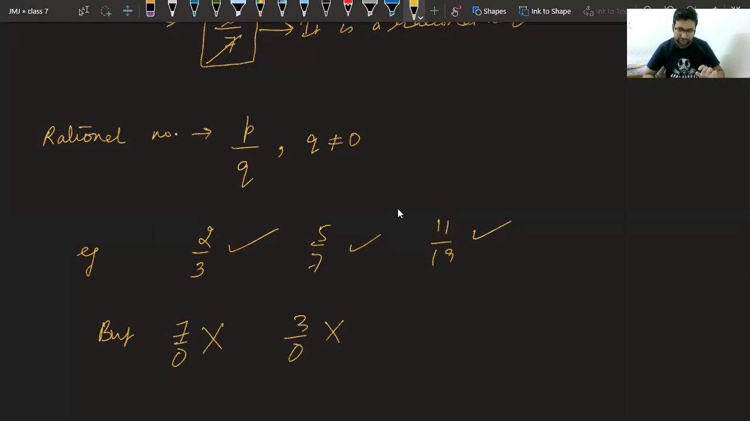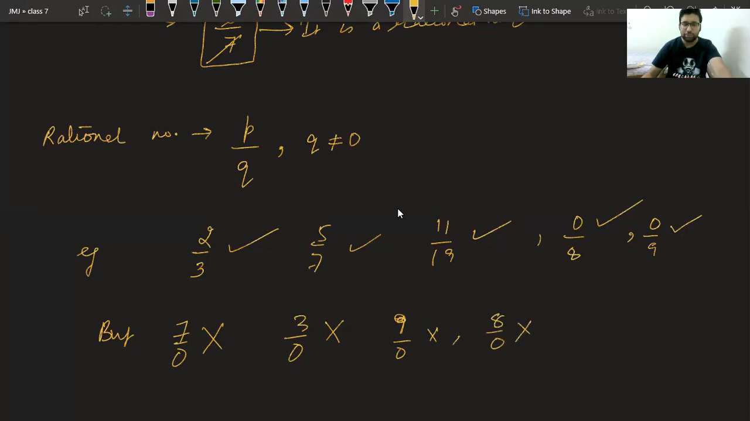Similarly, 0 upon 8, it is a rational number. 0 upon 9, it is a rational number. But 9 upon 0 is not a rational number. 8 upon 0 is not a rational number. 0 cannot come in the denominator. That's it. Sir, why is 2 by 3 a rational number? Because the definition says that in the form P upon Q, they both should be integers. And if you observe, 2 is an integer, 3 is an integer, and they are in fraction form. That is why we call them rational numbers.